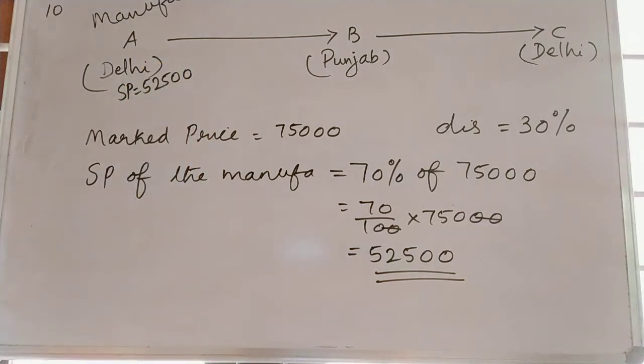Given GST is 5%. If the rate of GST is 5%, so GST is given as 5%.